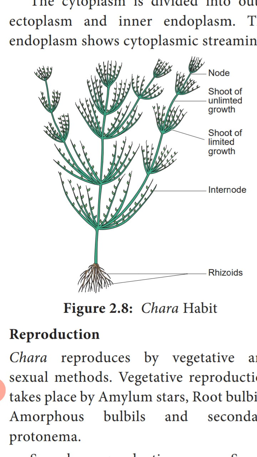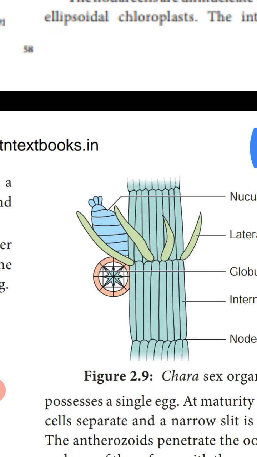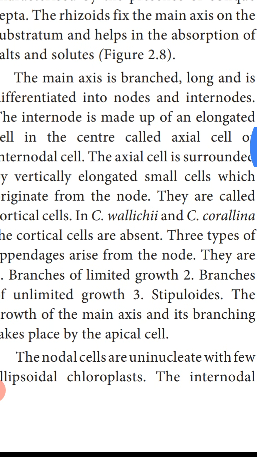Next you can see here the main axis. It is branched, long, and differentiated into nodes and internodes. I have already told you. This main axis is a branched structure, and on it you can find the node region and the internodal region. From the nodal region only the shoot of limited growth arises. The space, the gap between two nodes, is called the internodes, or also the shoot of unlimited growth. Here we will be studying the characteristics of the main axis.